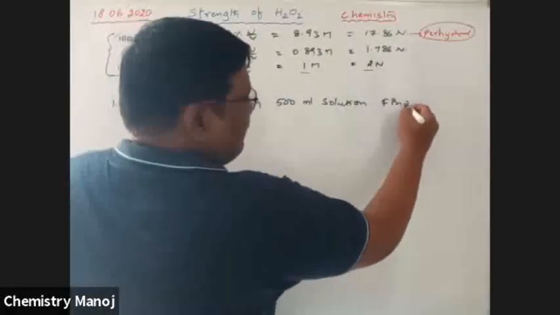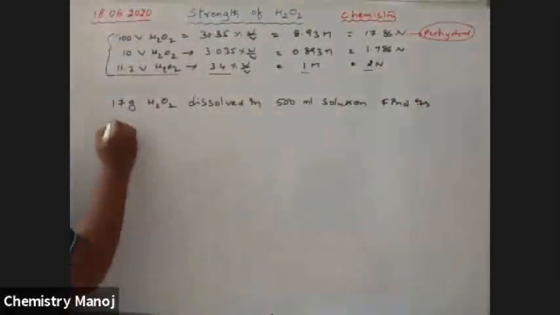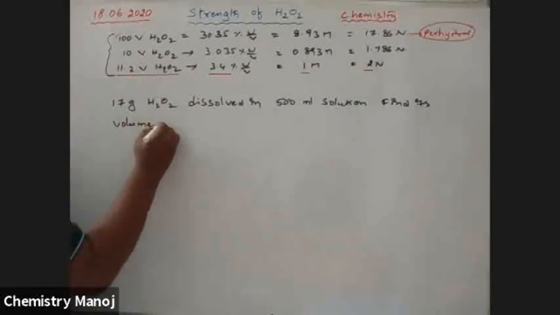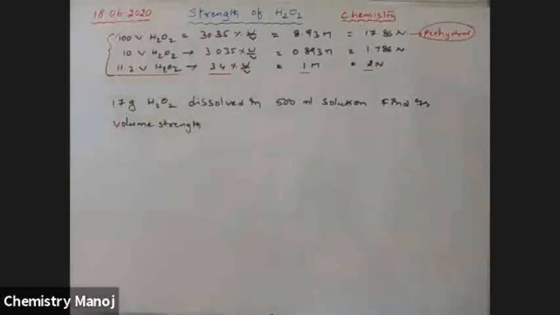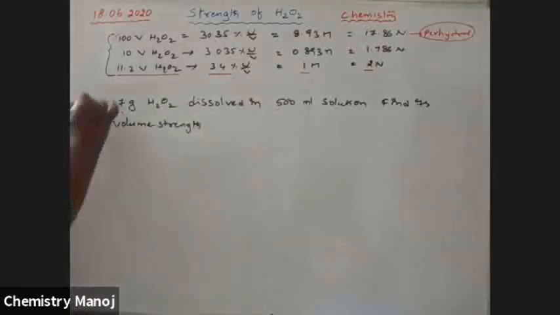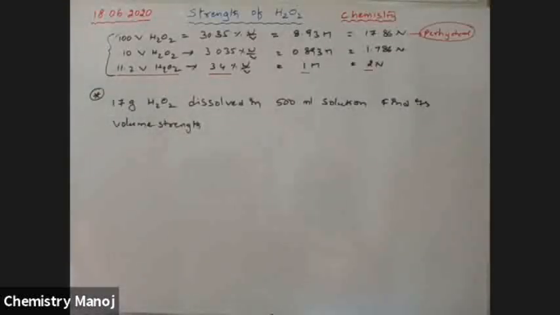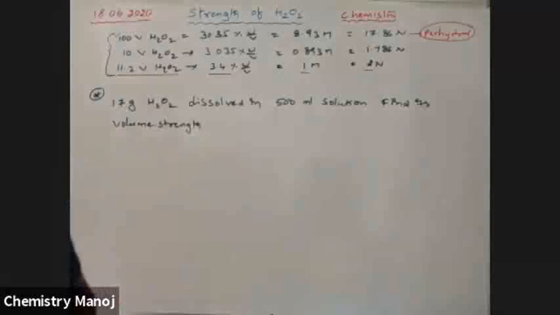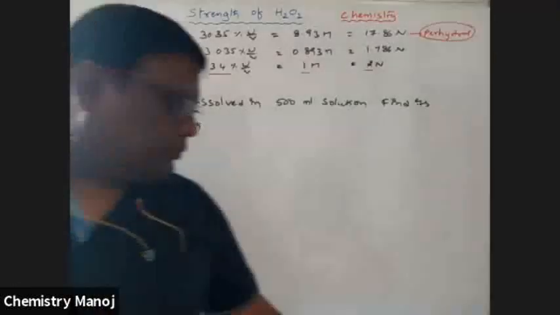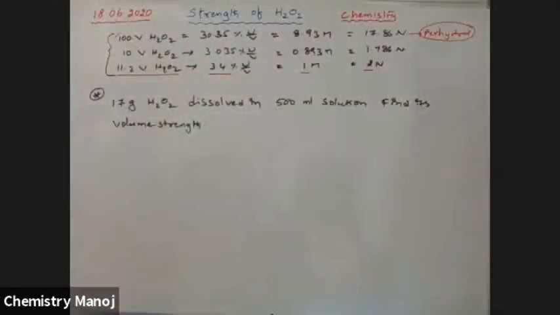Find its volume strength. So that is the question. It is an H2O2 solution, and the solute is H2O2. Volume strength means he wants this value.